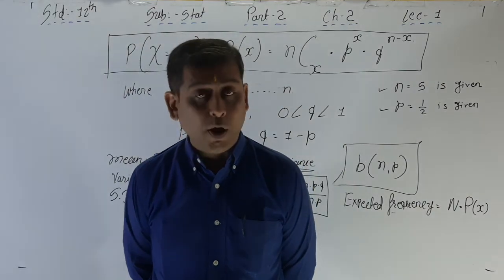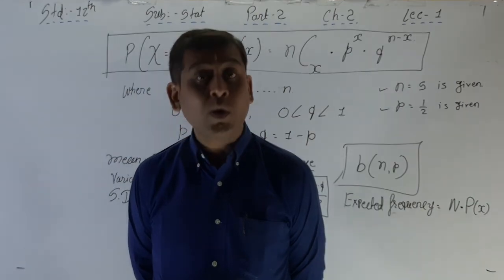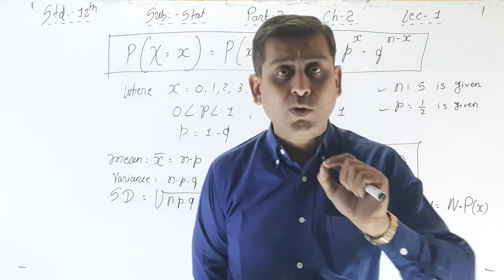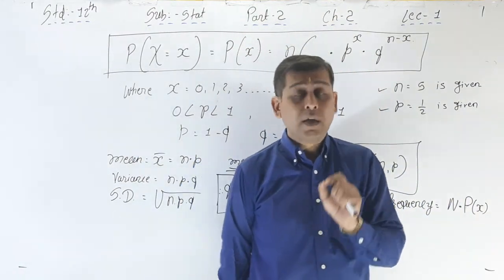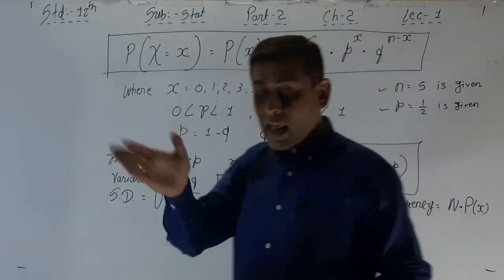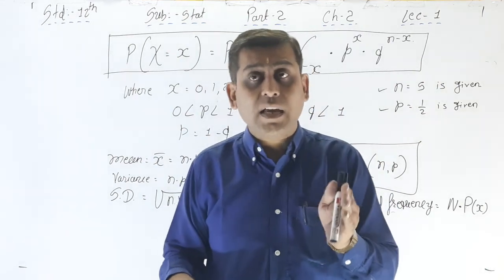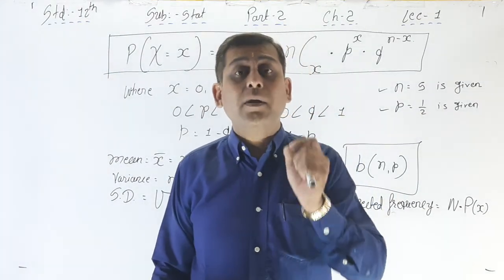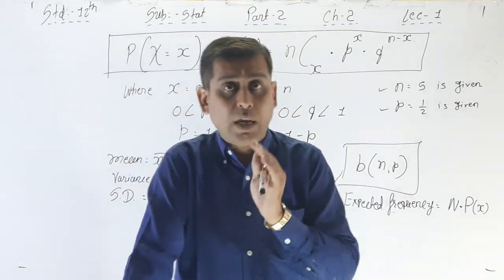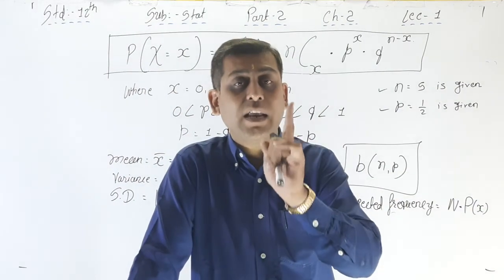Now the sixth point, an important one. If p is less than 1 by 2, then the skewness of the distribution is positive. Please remember that, because a question regarding positive skewness and negative skewness will be asked compulsorily. Whenever the probability of success p is less than 1 by 2, that means less than 0.5, the skewness is positive. And if p is greater than 1 by 2, that means the probability of success is more than half, then the skewness is negative.